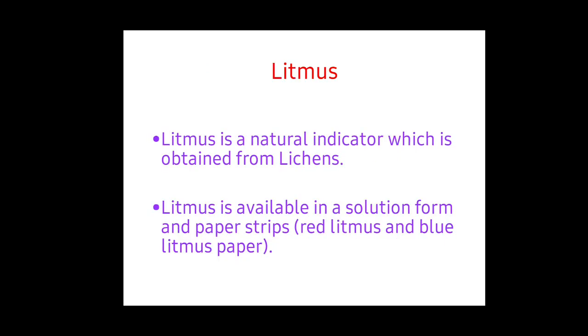First, let us see about the litmus. Litmus is a natural indicator which is obtained from lichens, and we have already studied lichens in chapter 1. While studying the symbiotic relationship, we saw that lichens are a combination of fungus and alga.